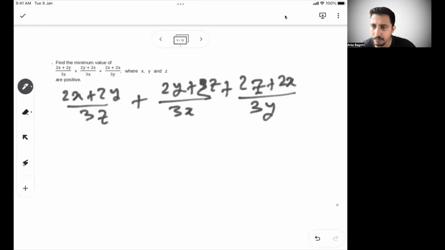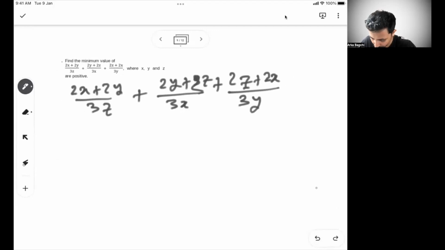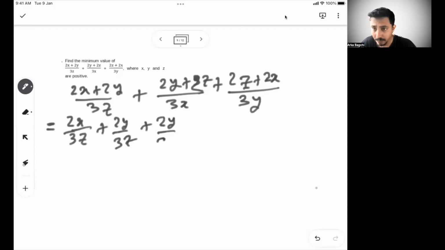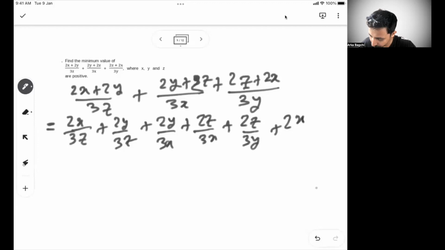Now if you see carefully what you need to do, everywhere if I take 2 by 3 common, or you can add one more step here, just keeping it simple. So we can write it as 2 by 3 of 2x by 3z plus 2y by 3z, 2y by 3x plus 2z by 3x plus 2z by 3y plus 2x by 3y.